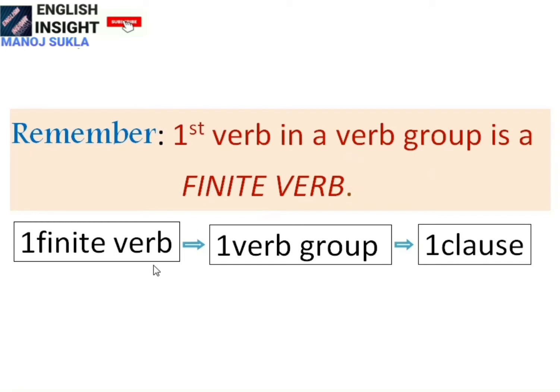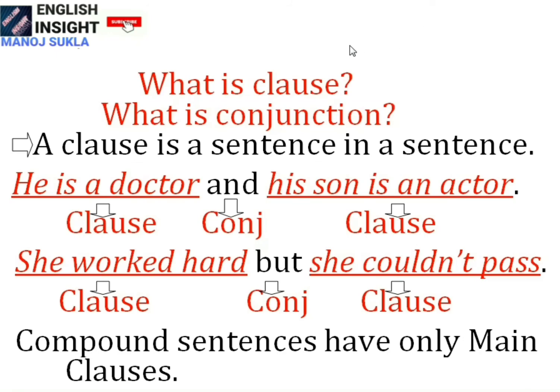So what do you see on the screen? If there is one finite verb, there must be one verb group. That means one finite verb remains in one verb group and one verb group remains in one clause. We have to just keep it in our minds. Now the question comes, what is clause and what is conjunction?